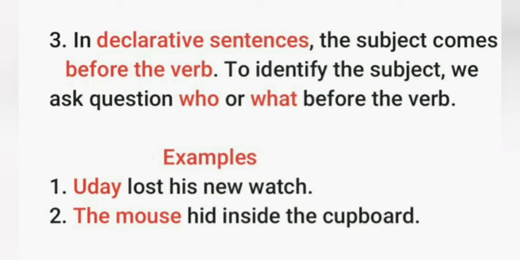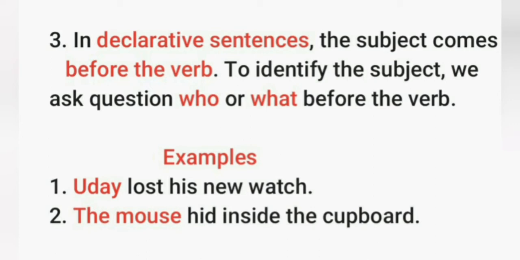Let's see some examples. Uday lost his new watch. In this sentence, we have the subject Uday before the verb lost. And if we ask the question, who lost his new watch, then we have the answer Uday. So, Uday is the subject here.